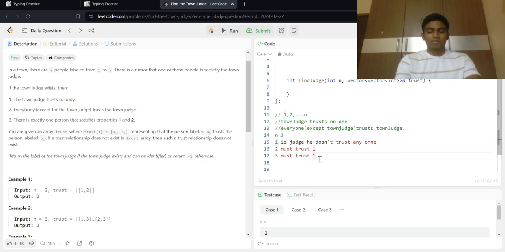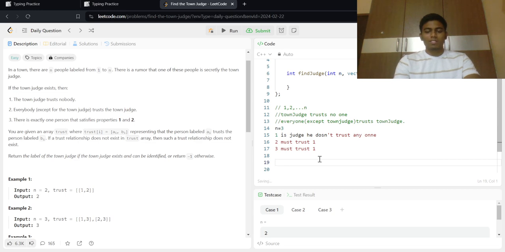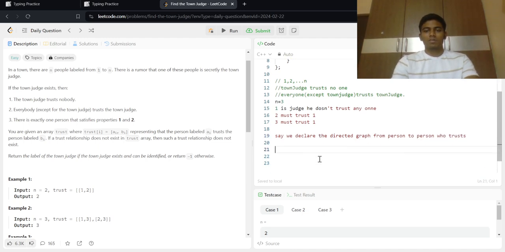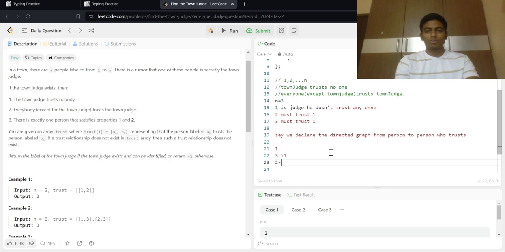Let's say we declare a directed graph from person to person who trusts. So 1 doesn't trust anyone, 3 trusts 1, and 2 trusts 1.